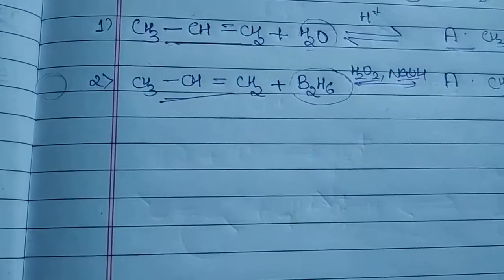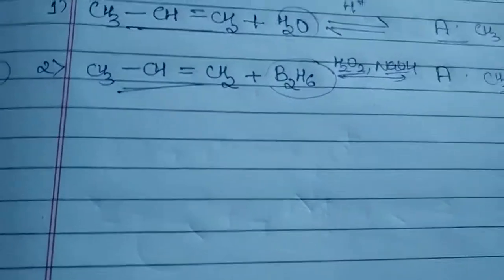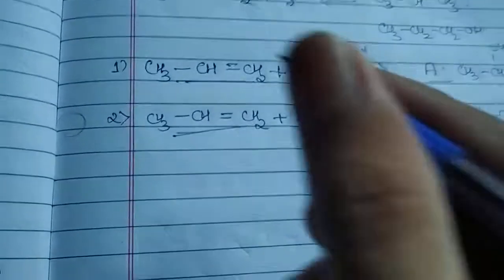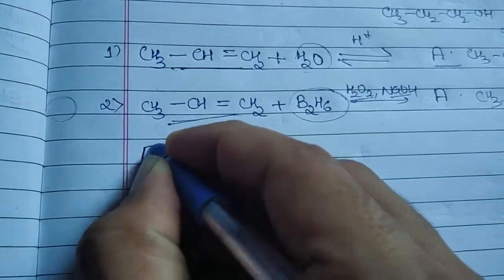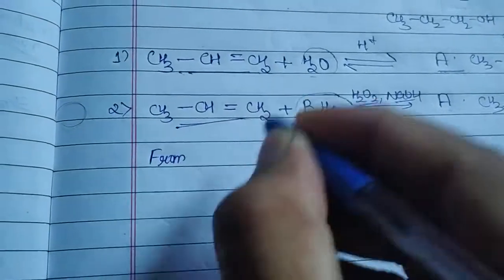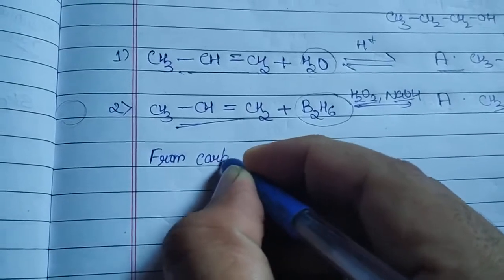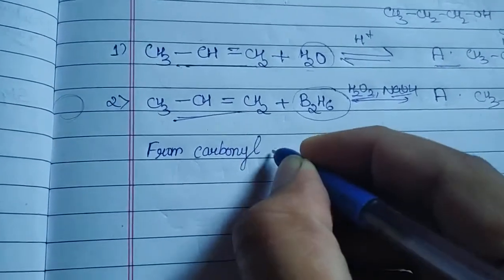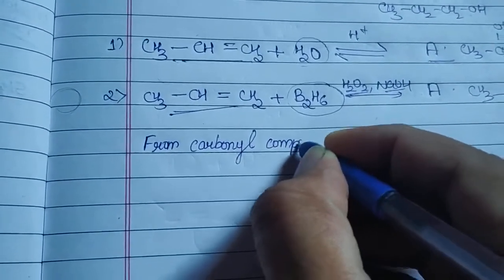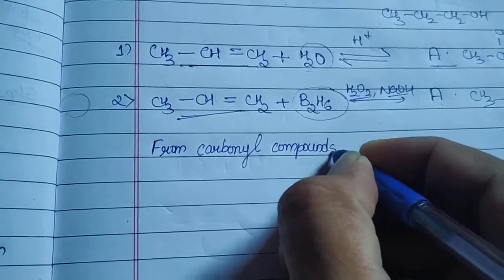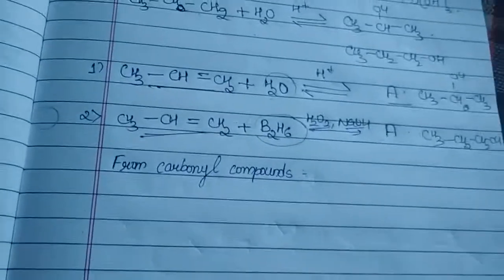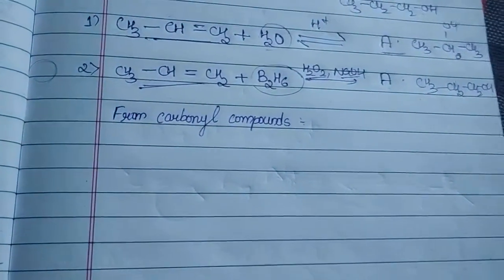Now let us look at the next preparation, of alcohols from carbonyl compounds. Before entering the main topic, let us first understand what we mean by carbonyl compounds.